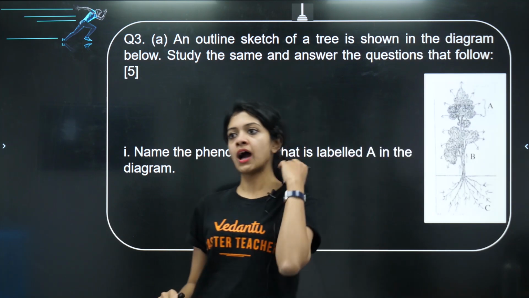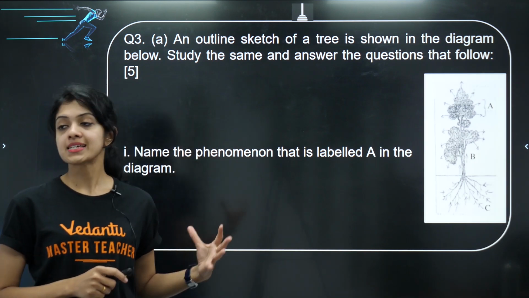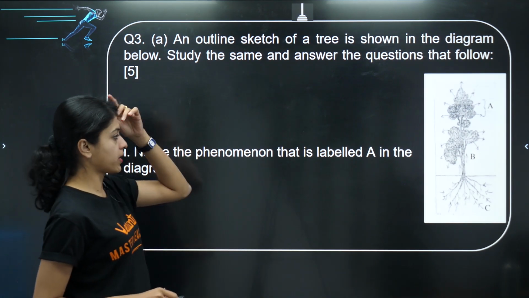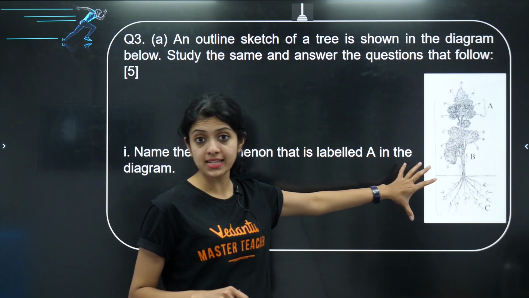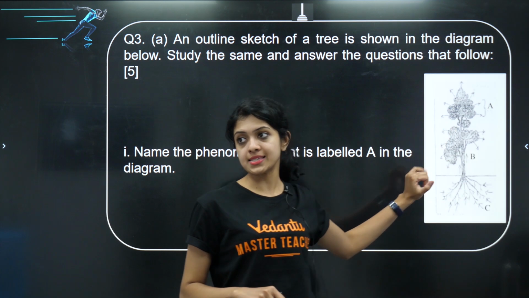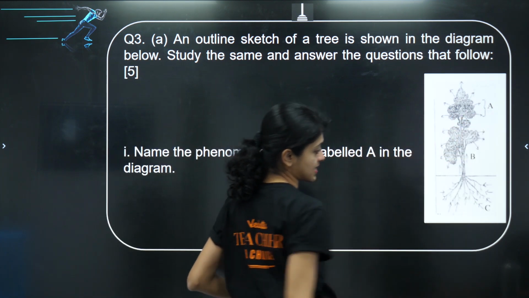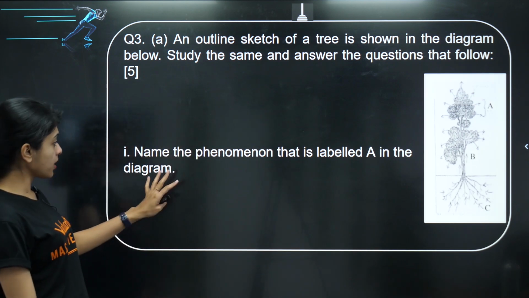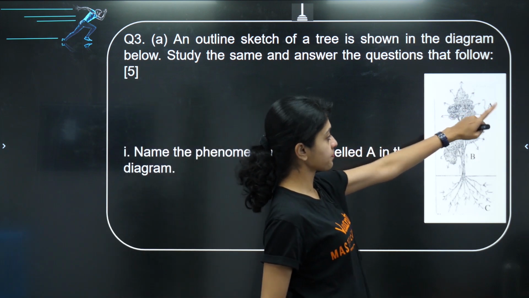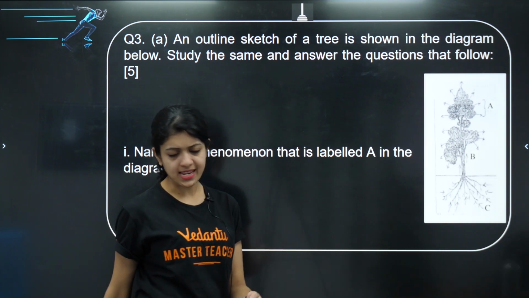Now, an outline sketch of a tree is shown in the diagram below. Study the same and answer the questions that follow. Again, a not so great image, but you can certainly understand what's being asked. A, B and C are labeled near the tree. You can see what A is, what B is, and C. Name the phenomenon that's labeled A. What do you think is happening in A? You can see arrows out there. What is happening?